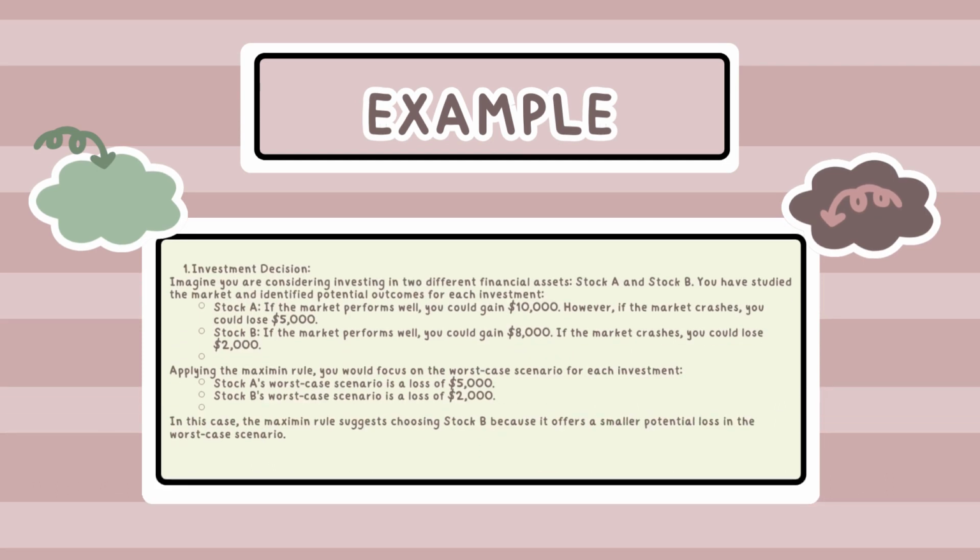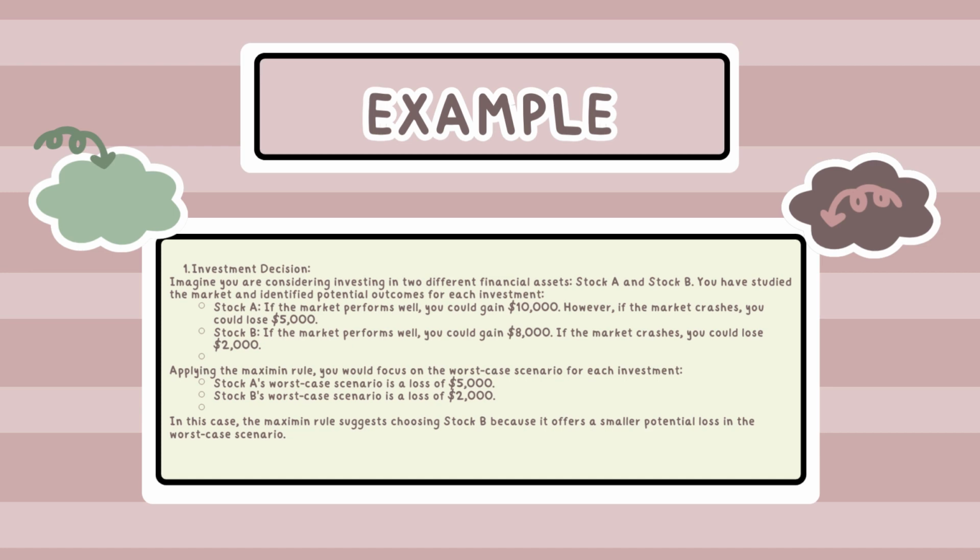And here is the example of the Maximin rule. Investment decision. Imagine you are considering investing in two different financial assets, stock A and stock B. You have studied the market and identified potential outcomes for each investment. For stock A, if the market performs well, you could gain $10,000. However, if the market crashes, you could lose $5,000.